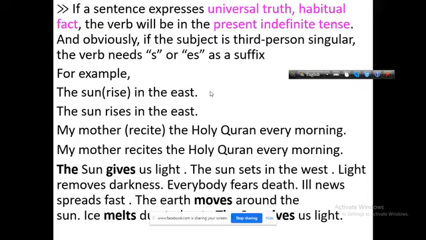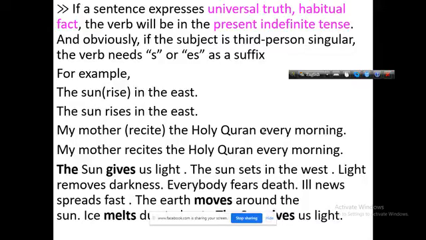The sun rises in the east, which is a universal truth sentence. So, rise will be present indefinite tense. The action of the verb will be present indefinite tense. The sun rises in the east. Every morning. Here, every morning is a habitual fact.